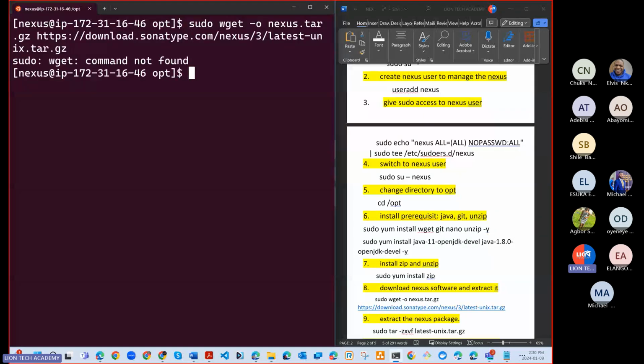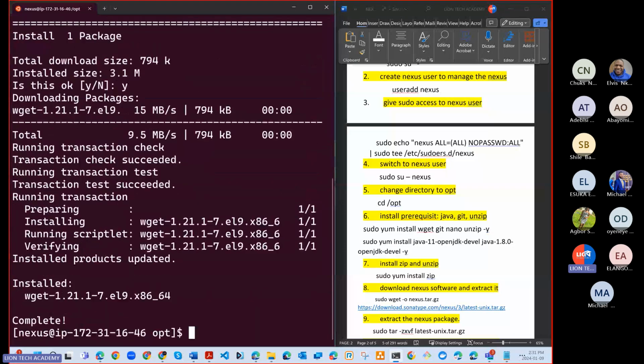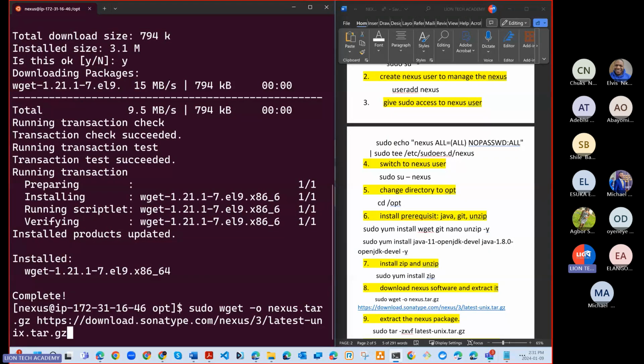Sudo, okay, install sudo what? Yum install wget. Okay, like that. Yes, there we go. So now run this.